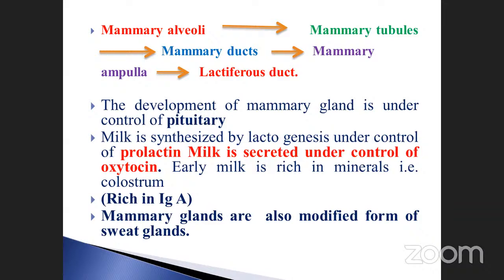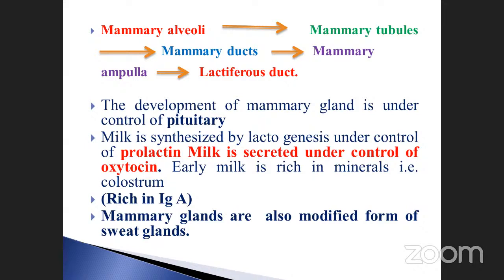Early milk is rich in minerals, that is colostrum. After parturition, the first milk is called colostrum. It is pale yellow in color. It has a highly immunity-giving power and fights against many diseases. It contains a highly rich component of immunoglobulin A. No need to confuse: early milk, colostrum, is rich in minerals, and particularly immunoglobulin A is highly present.